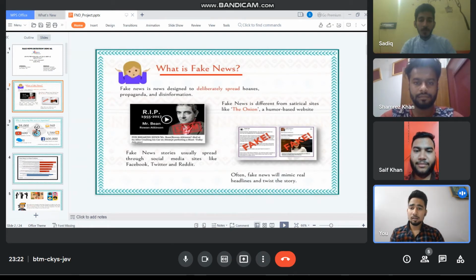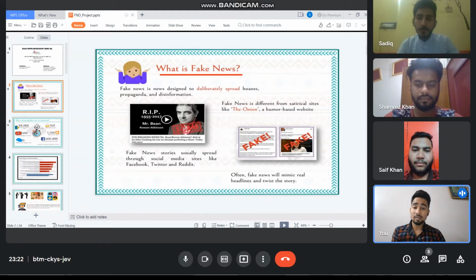Fake news is news which does not really exist in reality. It is made for spreading fake propaganda, and it is designed to deliberately spread hoaxes, propaganda, and disinformation. Fake news is different from satirical sites like The Onion, which are humor-based websites. Fake news stories usually spread through social media sites like Facebook, Twitter, and Instagram, and often mimic real headlines and twist the story.